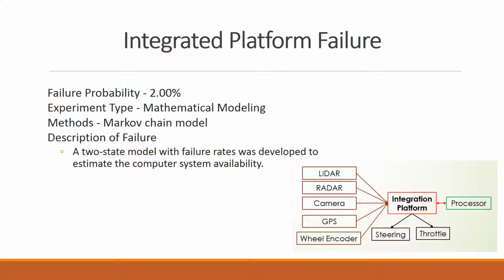Next is integrated platform failure, where the probability of failure is 2%. This number was found from another source, which used mathematical modeling to gather results. These results were analyzed using the Markov chain model. The failure can be seen in 2-state models with failure rates that were developed to estimate the computer system availability.